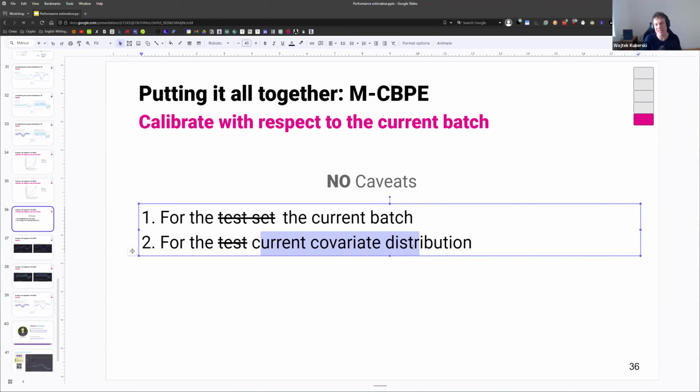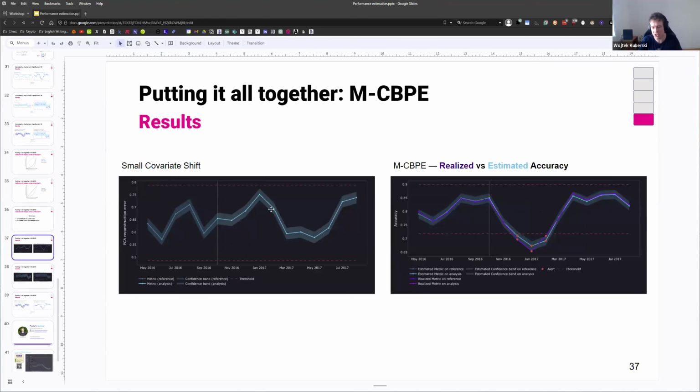CBPE is much cheaper because we need to do one big thing only once, which is the calibration. Here we need to compute the weights, which is quite expensive, and do the calibration, which is reasonably cheap, for every batch. But let's see if it's worth the additional computational cost.